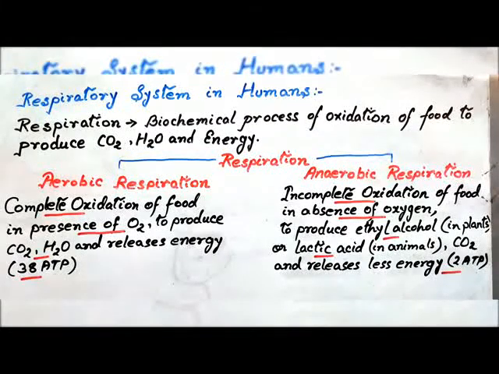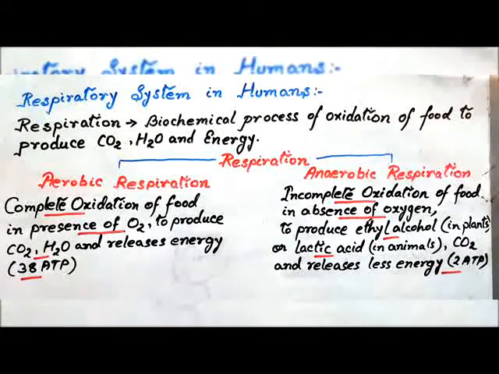In most higher animals and humans, oxidation of food takes place in the presence of oxygen. This is called aerobic respiration. In this process, glucose is completely oxidized to form carbon dioxide and water. 38 ATP molecules are released from the oxidation of each glucose molecule.